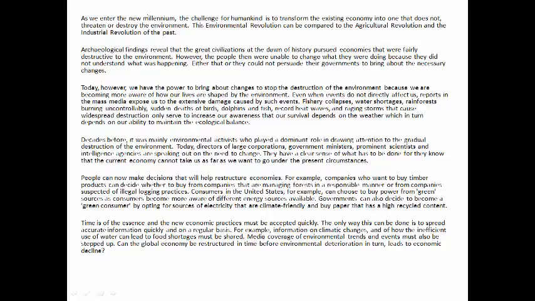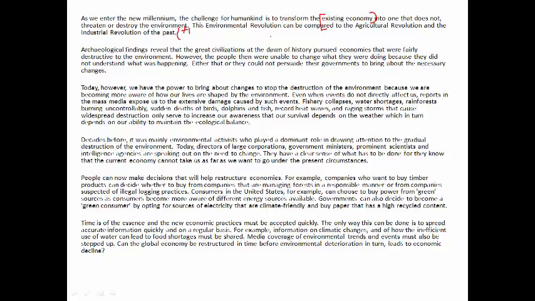It says, as we enter the new millennium, the challenge for humankind is to transform the existing economy into one that does not threaten or destroy the environment. That means this word is important. I'm saying that the challenge for humankind is to transform the existing economy into one that does not threaten or destroy the environment. So I can make it out that the author is actually on the side of preserving the environment. That means he is being positive about the environment.